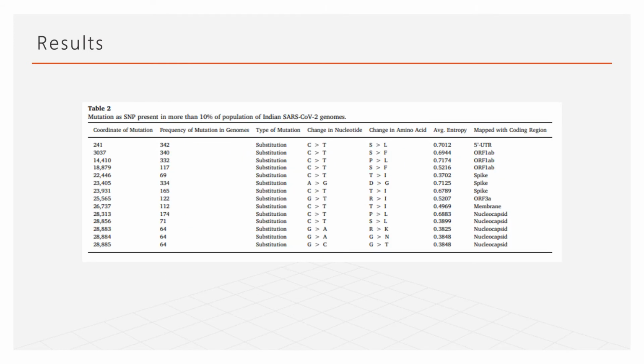Here are the results of the methods and CMSA, and this is the detailed results for Table 1, which shows the mutations of SNPs present in more than 10% of the SARS-CoV-2 genomes. It contains coordinate positions of the mutation, number of occurrences or frequency of mutation in the virus genome, type of mutation, change in the nucleotide and amino acid, entropy to measure the change, and genomic location and mapping with the coding.